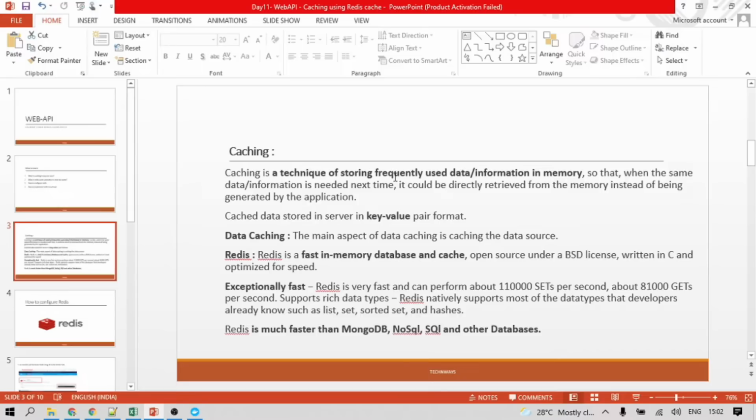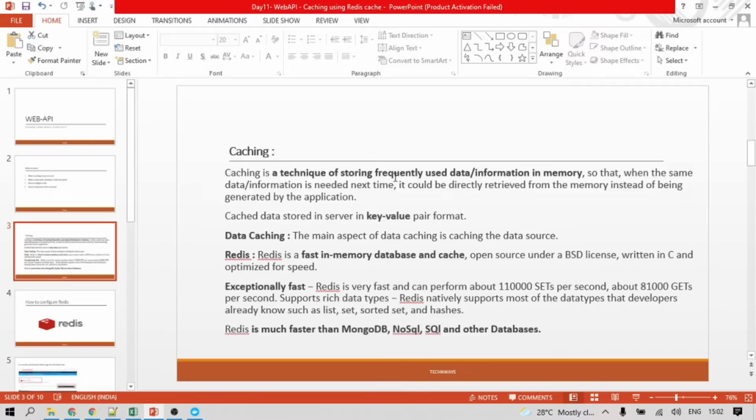Okay, so basically caching is an important part of APIs, so that's why I'm telling you. So caching, I told you. So how does the cached data get stored? Basically, cached data gets stored in the key value format. If you are aware of hash tables, all these tables contain the data in key value pairs, and the same format is used here in caching.